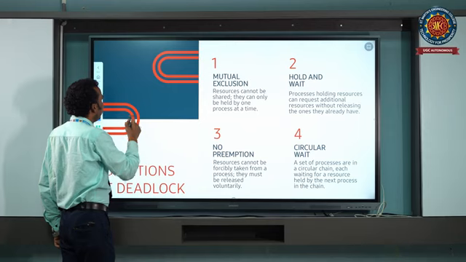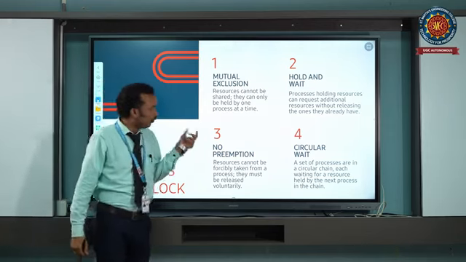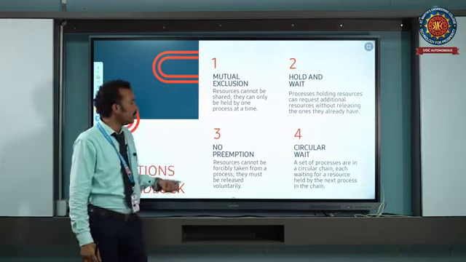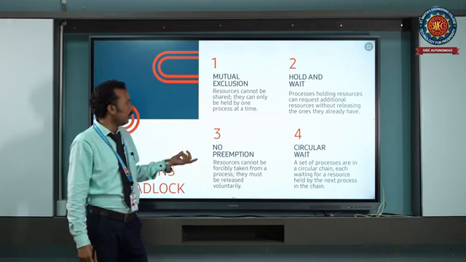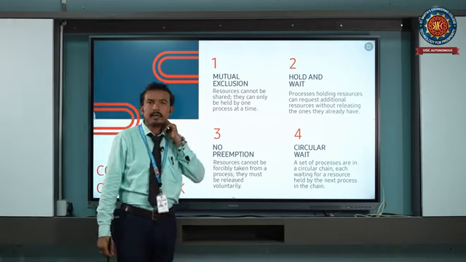Necessary conditions to occur a deadlock. Here there are 4 conditions. First one is mutual exclusion, second one is hold and wait, third one is no preemption, and fourth one is circular wait.